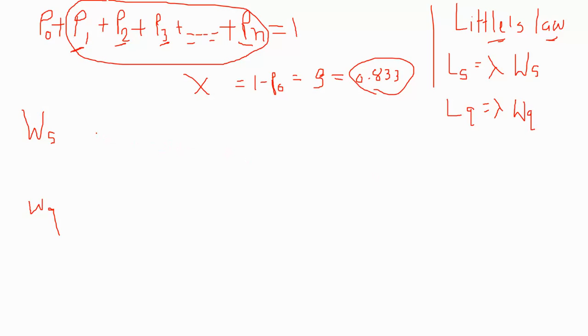Okay, so we know that the length of the system is 5. That means the number of customers waiting in the queue, plus the one customer being served, is 5, and lambda is equal to 10. So the waiting time in the system is equal to 0.5 minute.